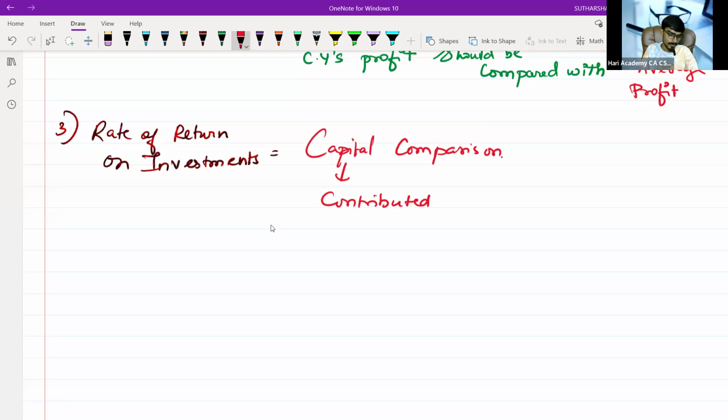Now tell me, I will give you a thing. It's the most important case study which will open up your mind of accounting.